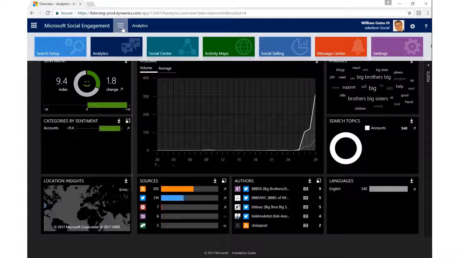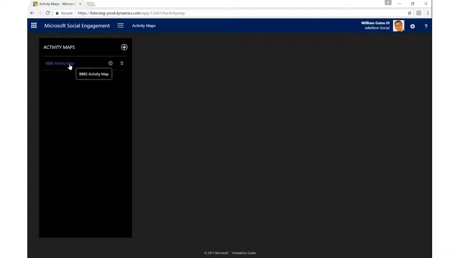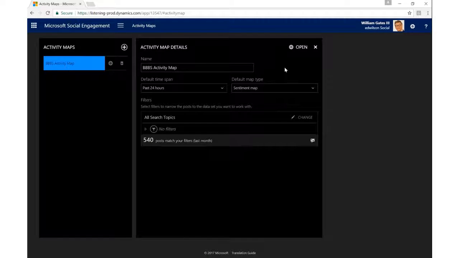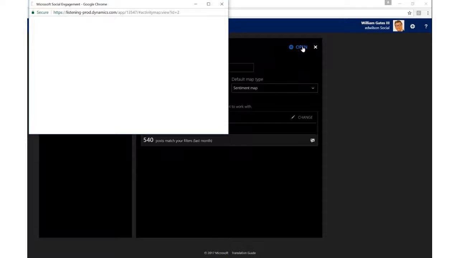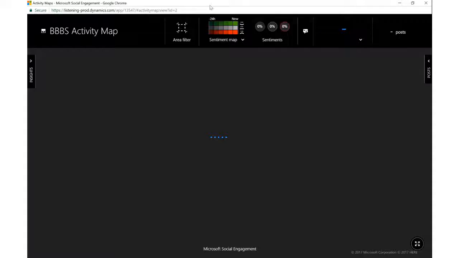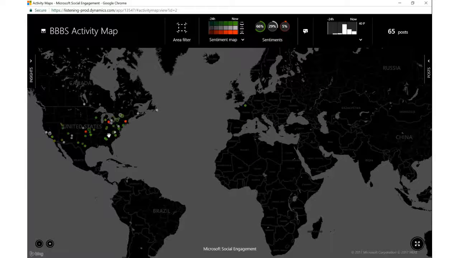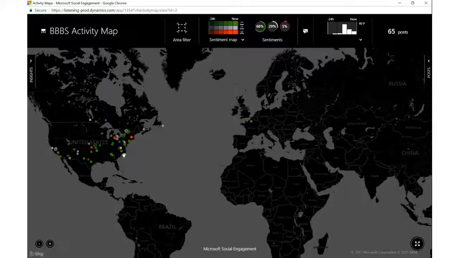So the next portion of this that we wanted to highlight was actually the activity maps portion of the social engagement platform. So let's say, for instance, I wanted to take a deep dive into the location insights for where these posts are coming from. I actually have the ability to open this up within an activity map and gauge that sentiment directly here on a map. So I can see exactly where these posts are coming from and kind of the sentiment around these.